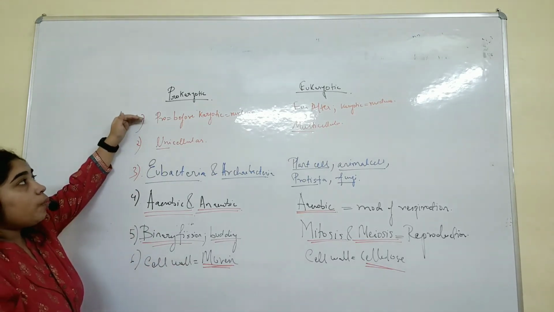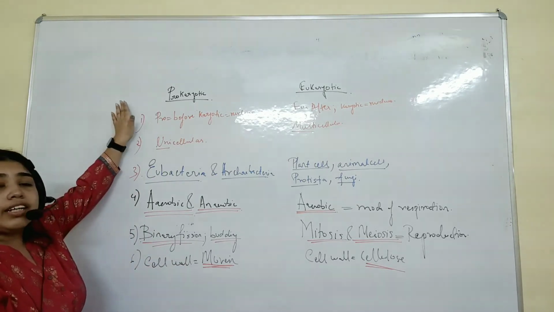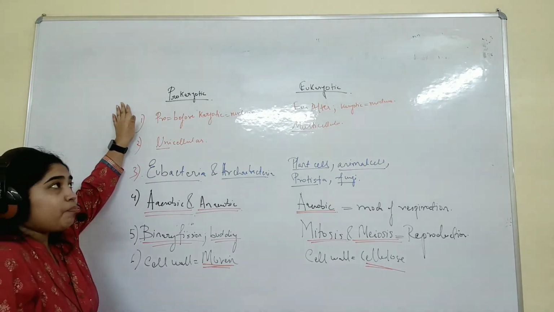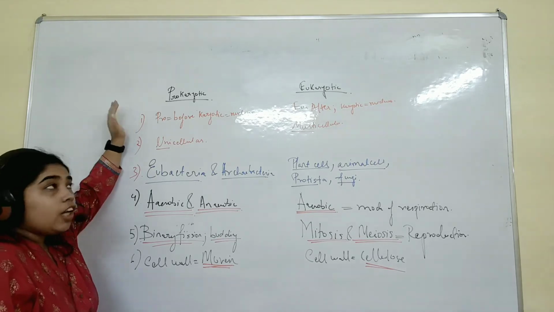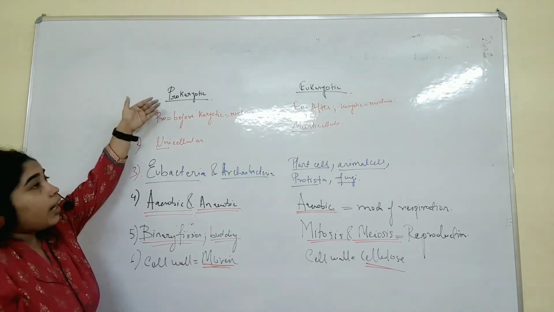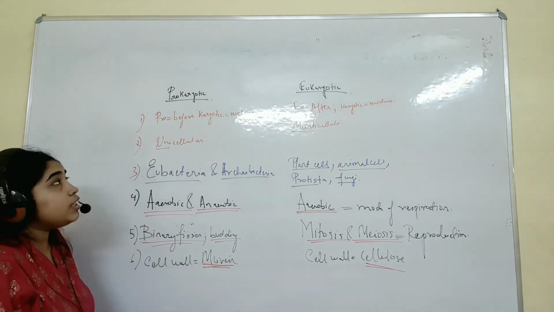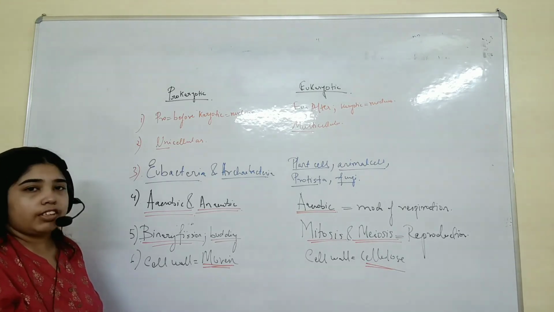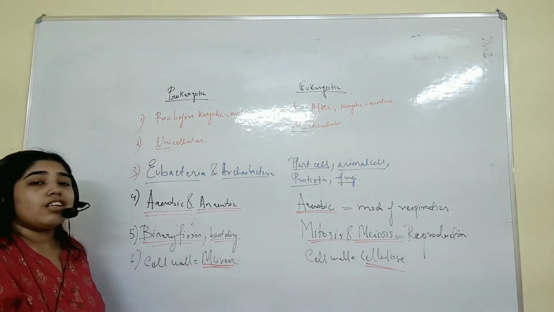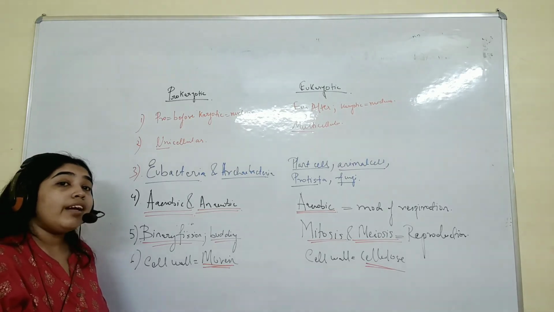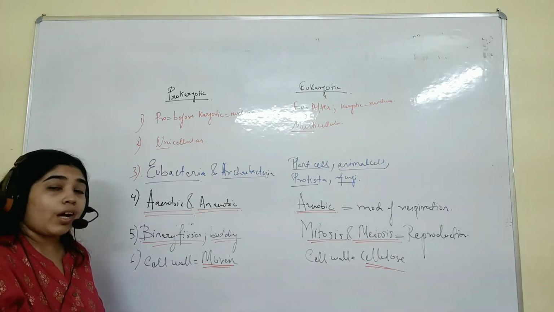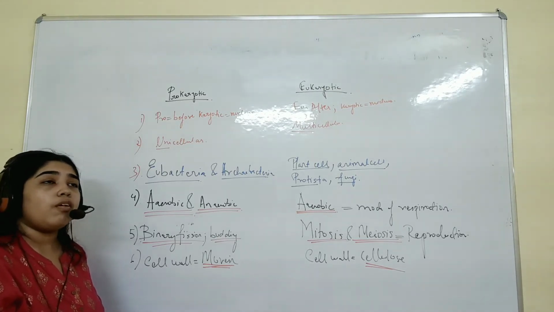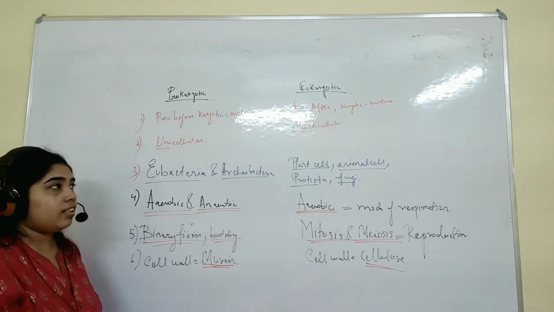So pro means before. Here we are dividing prokaryotic and eukaryotic on the basis of the nucleus. Prokaryotic are those which are before the nucleus, and eukaryotic means after the nucleus. Generally, prokaryotic organisms are unicellular, made up of only one cell, and eukaryotic are multicellular, made up of more than one cell, millions of cells.